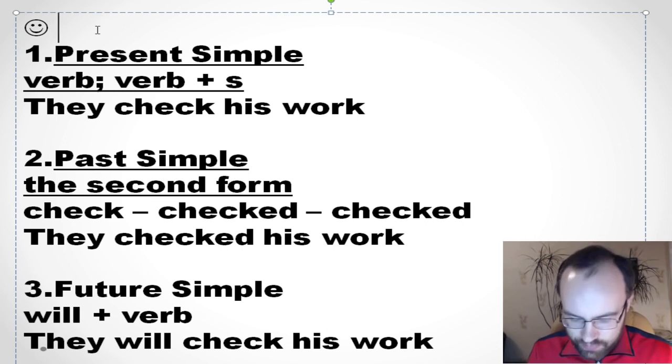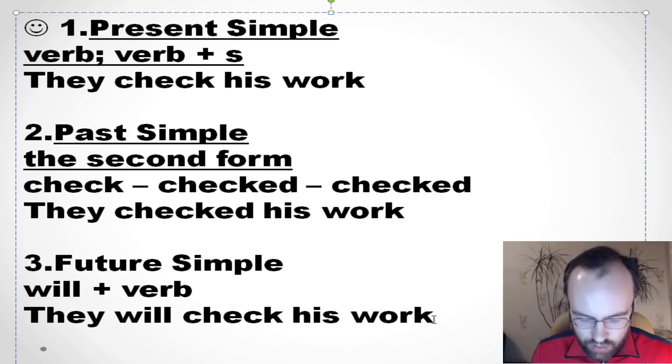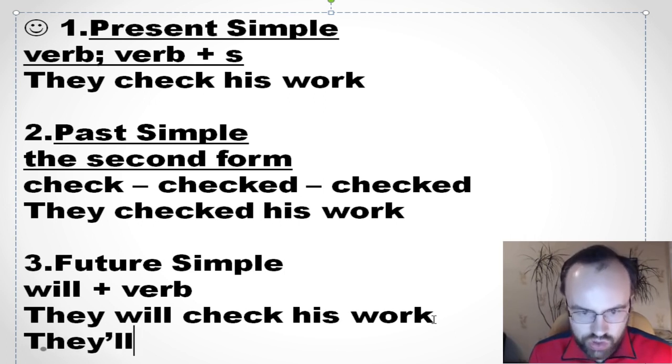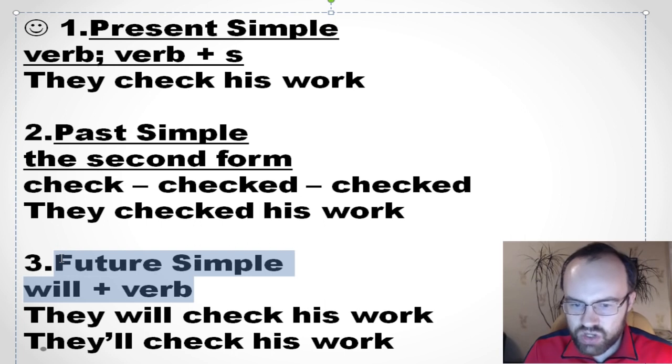Okay, normally we use a short form instead of a long form. So you say they'll check his work, and it's a very good idea to say it this way. It sounds very natural. Okay, well done. Okay, next.